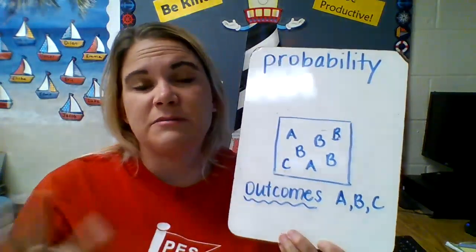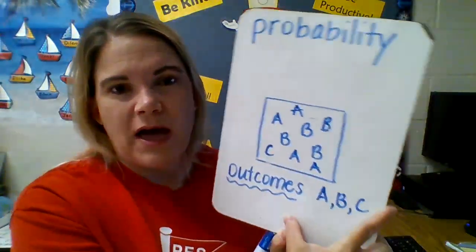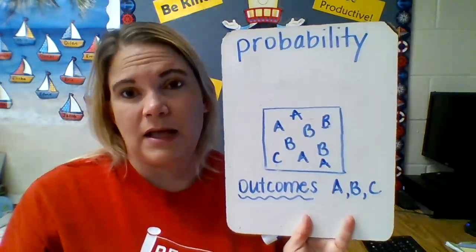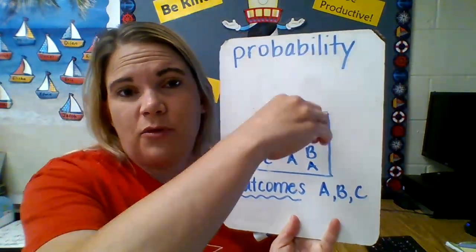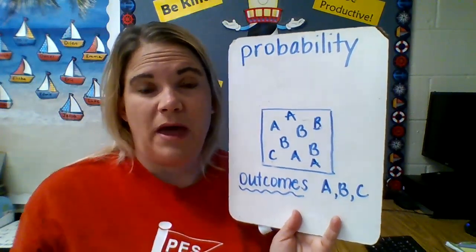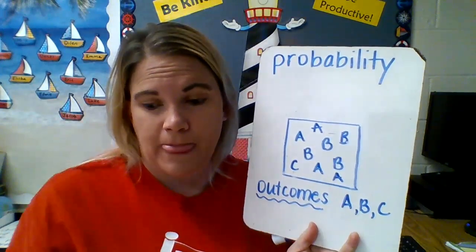Okay? Sometimes we talk about equally likely. Okay? If I added 2 more A's here, okay, we would have 4 A's and 4 B's. Those 2 outcomes would be equally likely. That if we were going to pull letters out, we would be equally likely to pick an A or a B because they both occur an equal number of times. Okay?